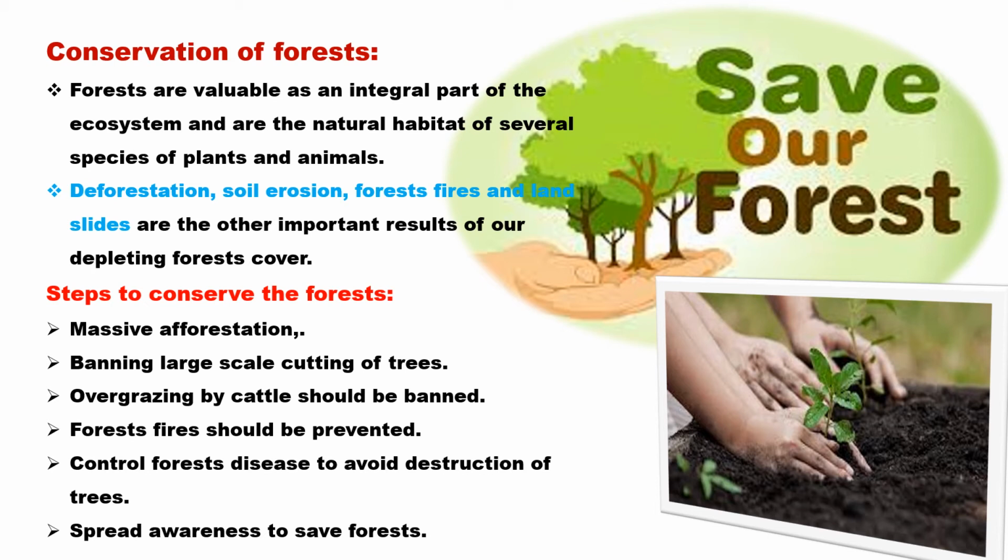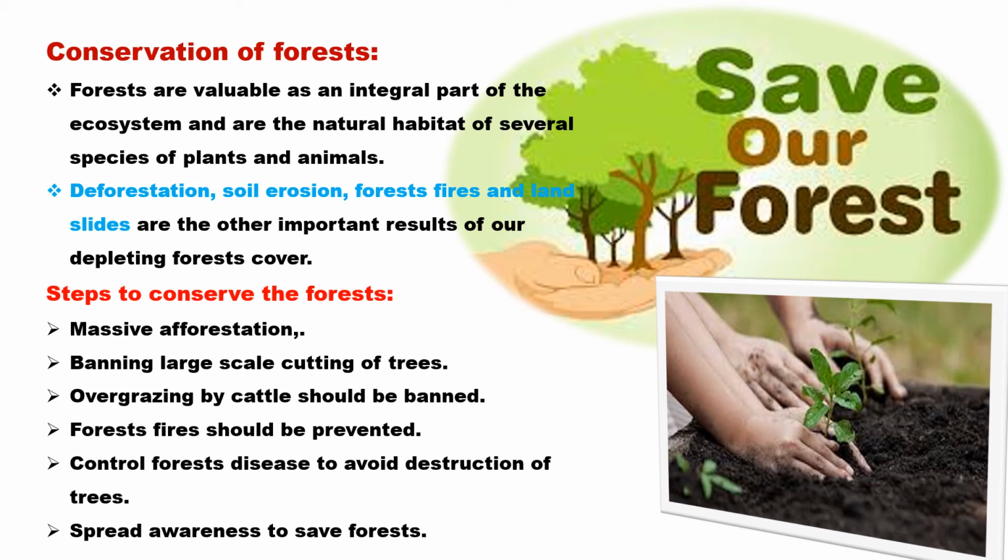So what are the steps that can be taken to conserve the forest? First step is afforestation, that is, planting of trees. Number two, banning large scale cutting of trees. Overgrazing by the cattle should be banned. And we should always keep a check on forest fires. And the main thing is that we should spread awareness among the people to conserve the forest.